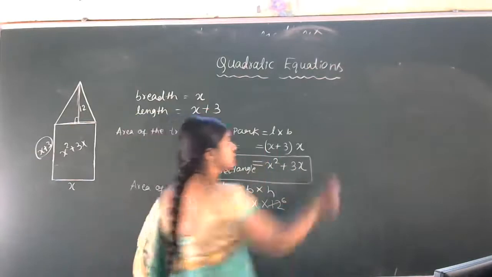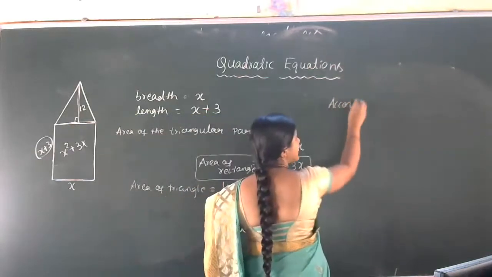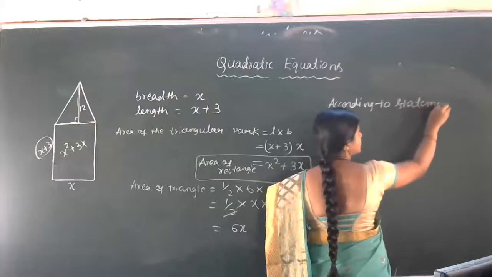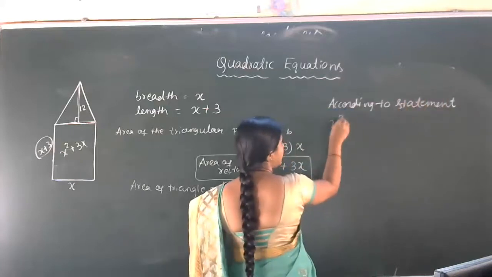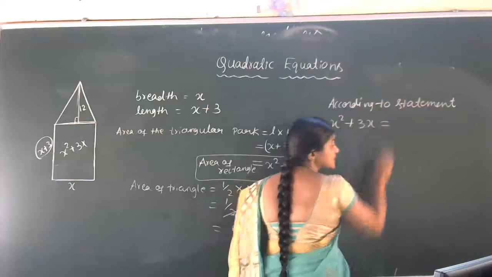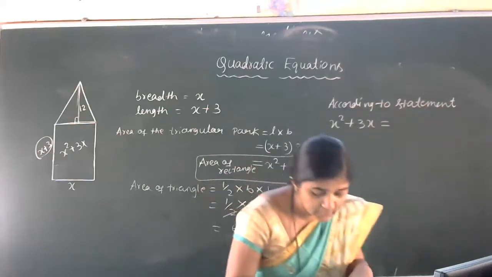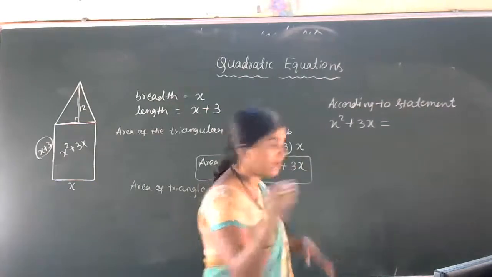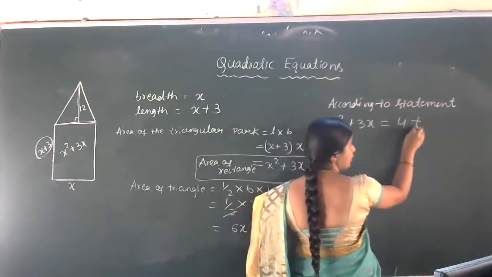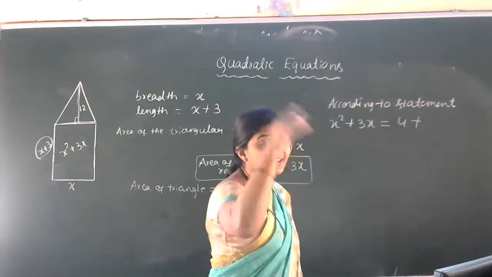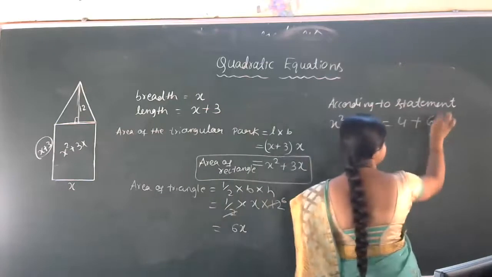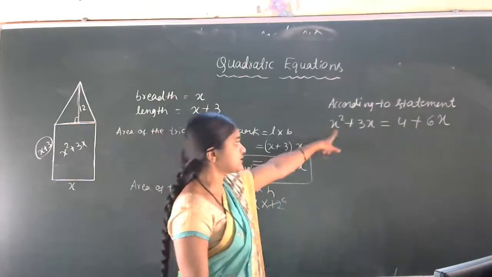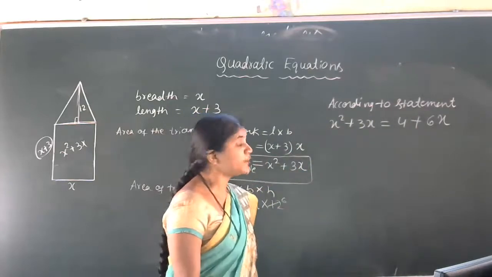What relation is given actually? According to the statement, area of the rectangle, that is x square plus 3x, is equal to 4 square meters more than, more in the sense plus sign we have to use, no? 4 square meters more than the area of the isosceles triangle, that is 6x. Got the idea of this statement? Okay? So x square plus 3x is equal to 4 plus 6x.